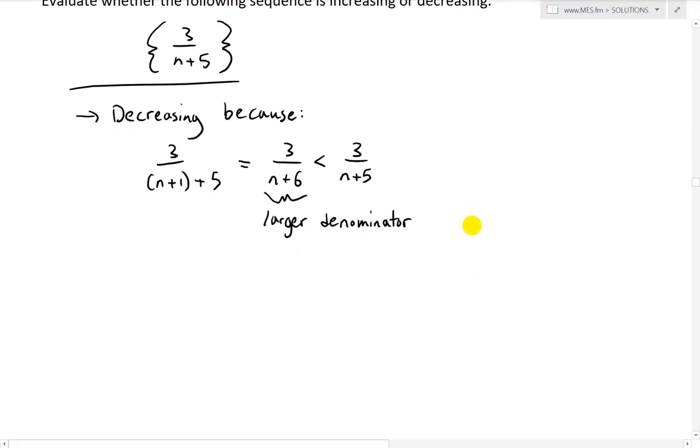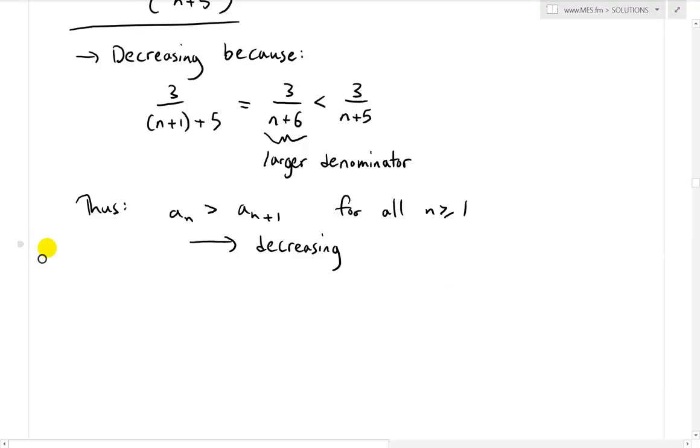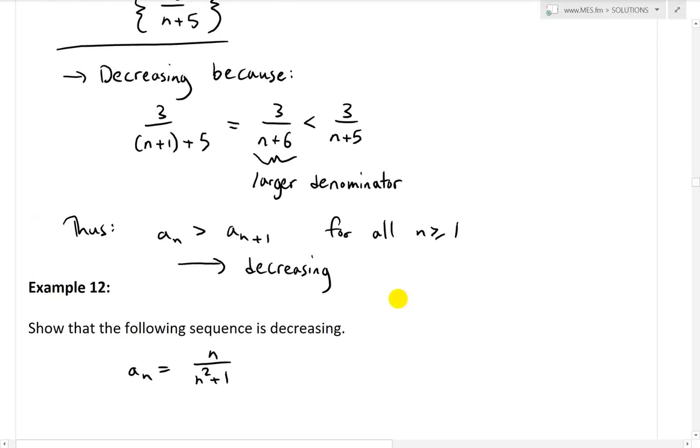So what we end up having is that a_n is going to be greater than a_(n+1). So thus it is decreasing this way to the right. And this is, again, for all n greater than 1. So it doesn't matter what you put in. Put n as 100, you're just going to get divided by 100 plus 5, which is 105. So much, much smaller. Alright, that was a very interesting example.